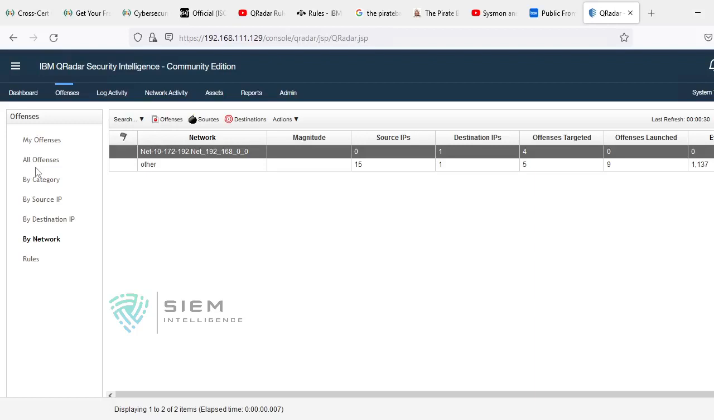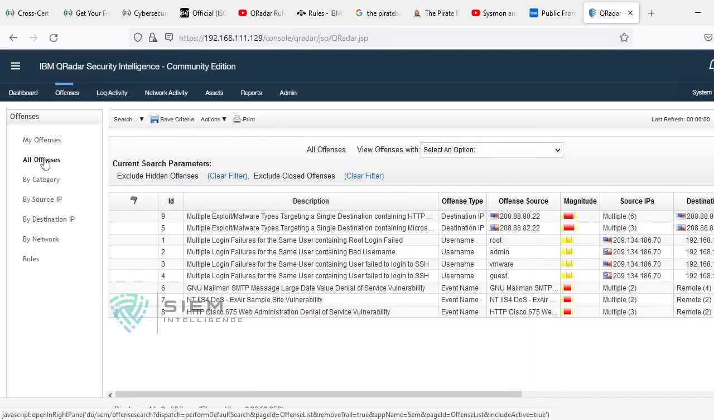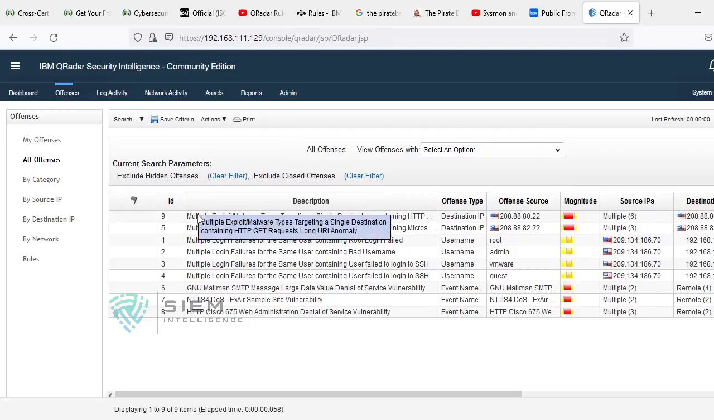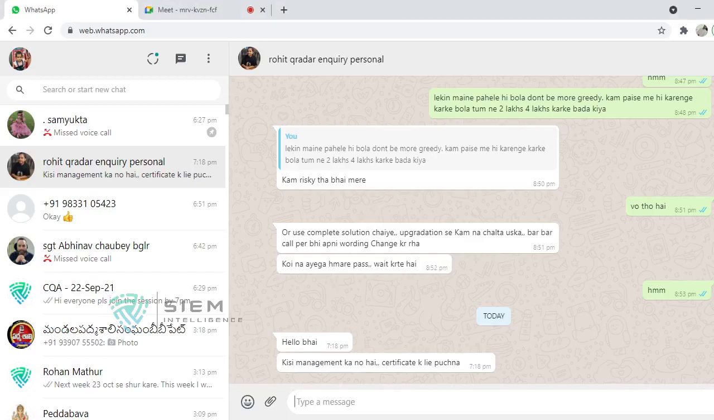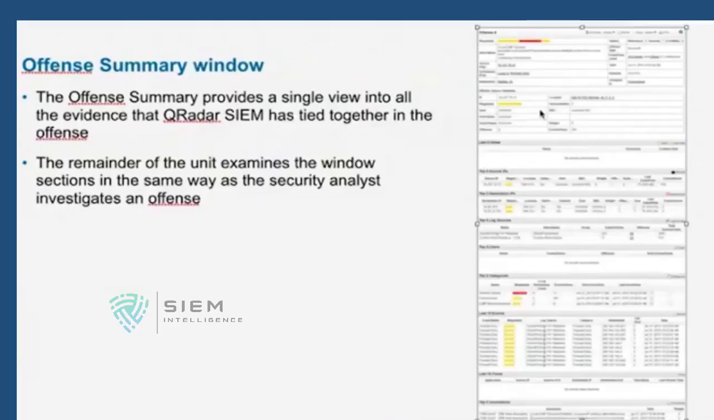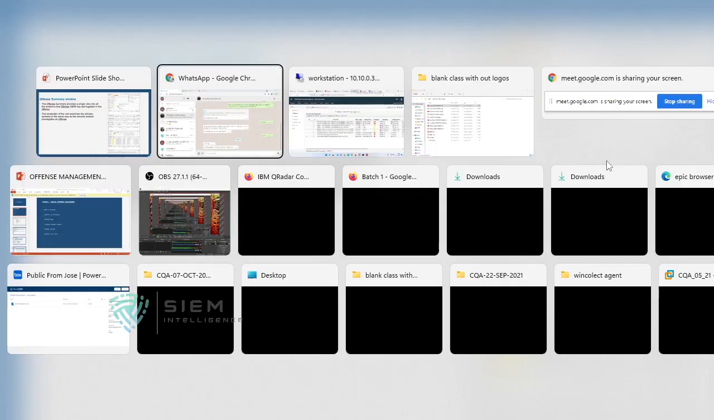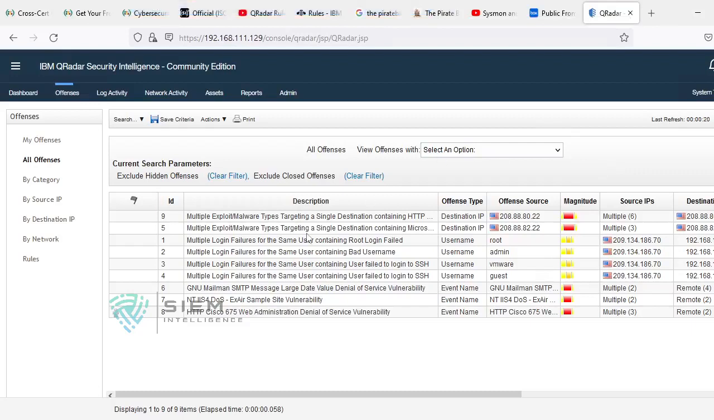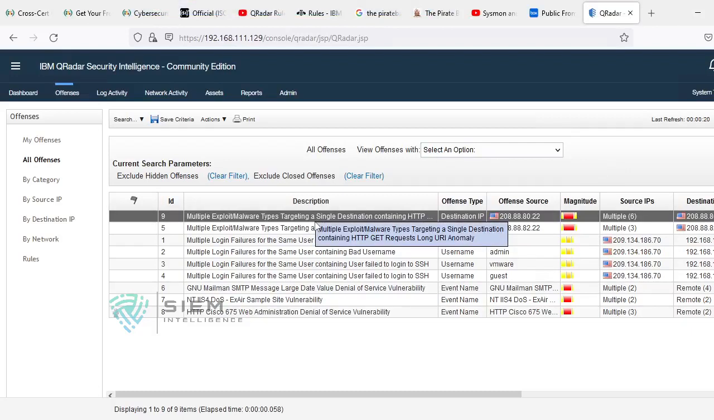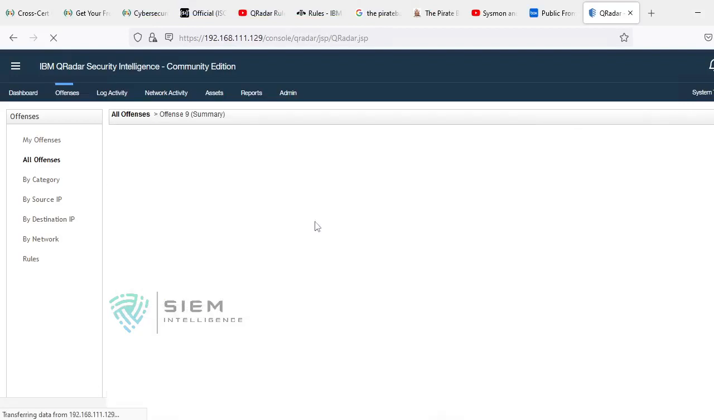Now my question is how offense management things can be performed. See, we can consider what is called the offense summary overview. If you see the offense, there is something called the offense summary overview, where you can view a single view of all evidence of QRadar SIEM data tied together on the offense. See, if you go back and look in your QRadar, if you find this is your offense, if you double click, it opens a summary.